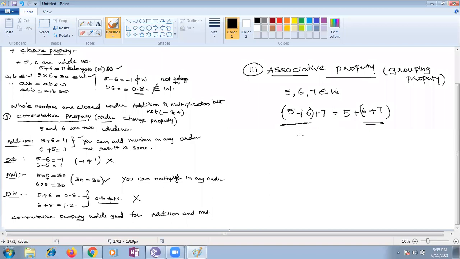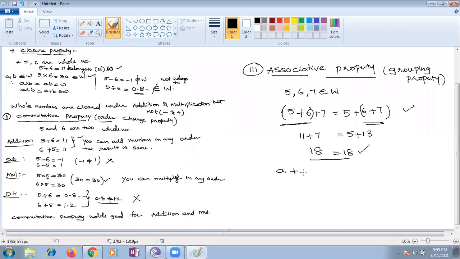5 plus 6 is 11. 11 plus 7 is 18. Here also, 6 plus 7 is 13, and 5 plus 13 is 18. Both are the same, yes ma'am. So we can group. Grouping property holds good in addition.